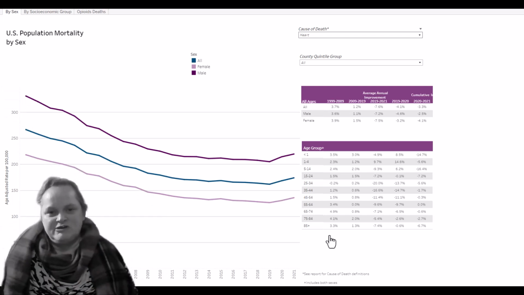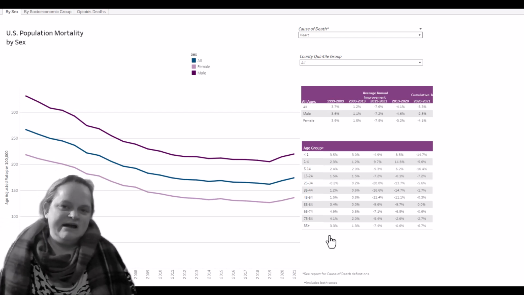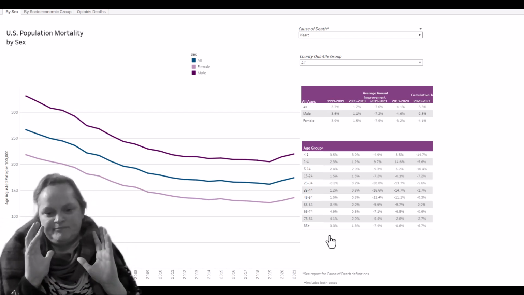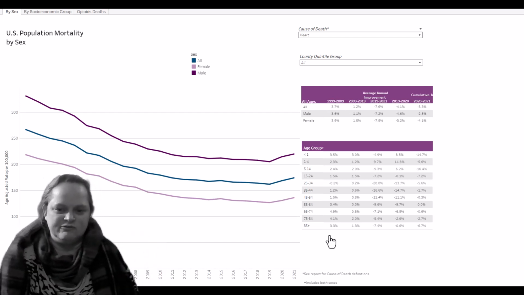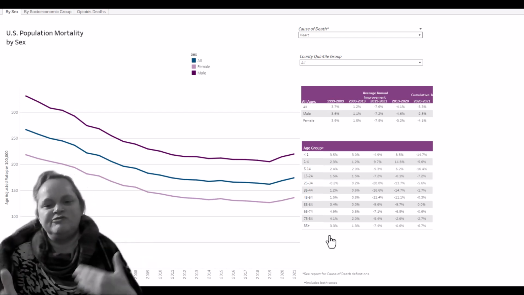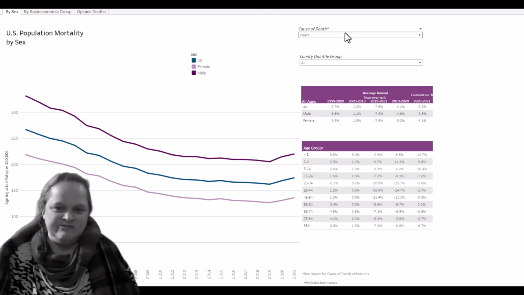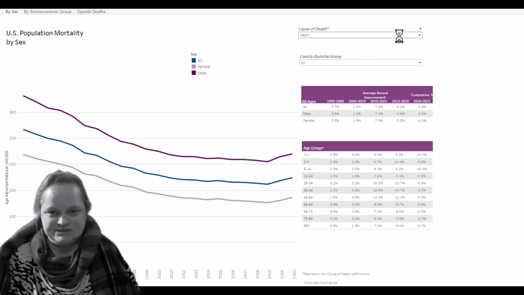So if you want to explore this data set, when the CDC releases the finalized data for 2022, this will be updated. And again, I'm part of the group of volunteers who reviews the data before it's put in, and is this the appropriate cause of death list? Should there be more or less, that kind of thing, hypertension?